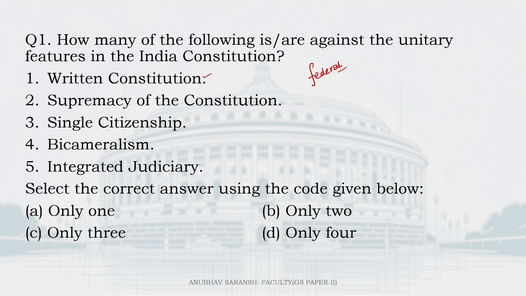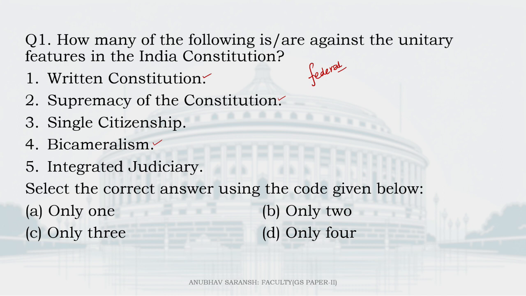Then we have the supremacy of the constitution, then independent judiciary, bicameral legislature, of course, also the rigidity of the federal provisions in the constitution. These are the federal features. The remaining are unitary features, right?